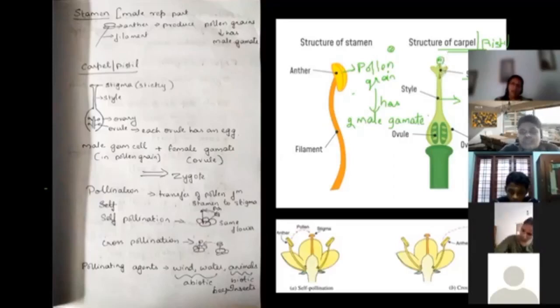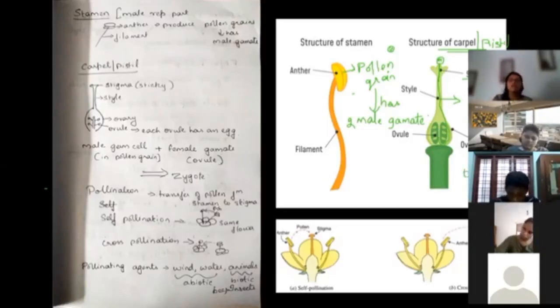Now, when the pollen grain lands on a stigma, it is going to transfer the male gametes to the ovary through the style. They are going to travel through the style, which provides some nourishment to the male gametes. So this is what is going to happen. Now, inside the ovary, I already told you carpel has stigma, style, and ovary, and inside the ovary, it has ovules.